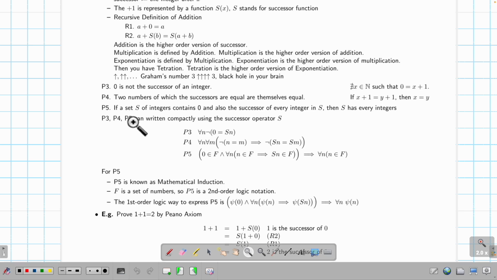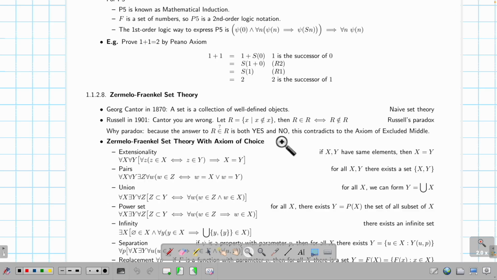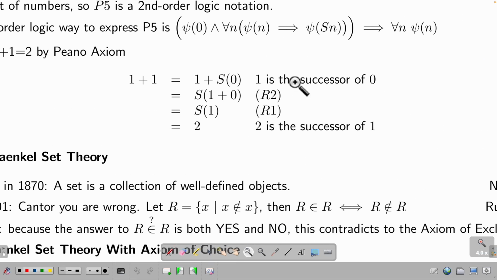It says that if I have a set S of integers, and it contains two things, 0 and also the successor of any integer in S, then S contains every integer. What the heck is this? This fifth sentence is exactly mathematical induction. So, what is mathematical induction? What does this ugly expression mean? This thing is exactly the base case.